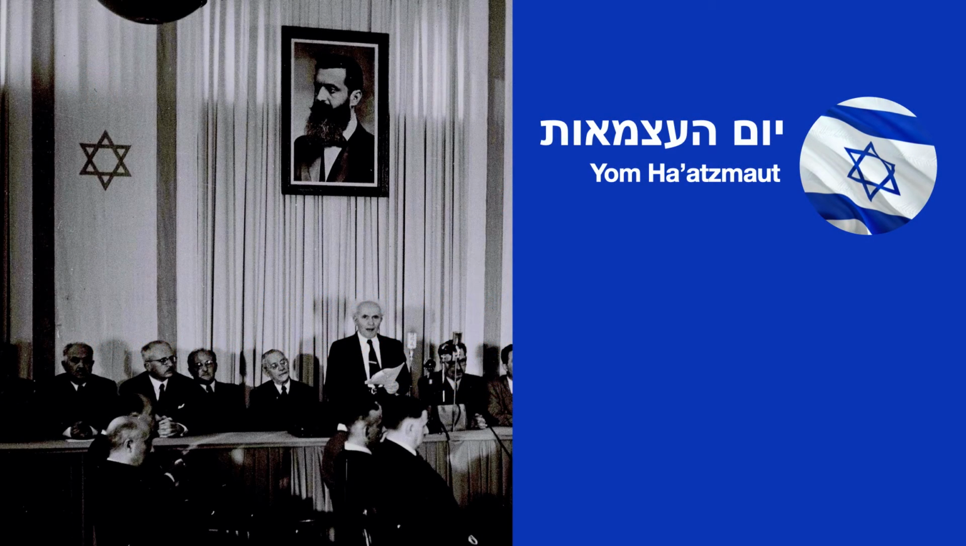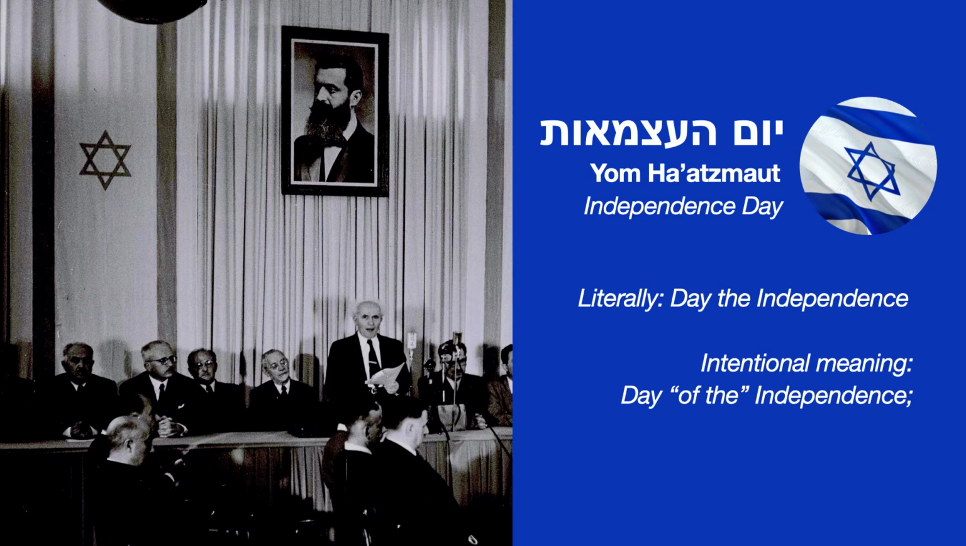Now let's read it without the highlighted he. So, Yom Ha'atzmaut, Independence Day. So Independence Day in Israel commemorates that day in 1948 when the state of Israel was declared as an independent Hebrew state. So in this picture, we see David Ben-Gurion, the first Prime Minister of Israel, declaring the establishment of the State of Israel in 1948.